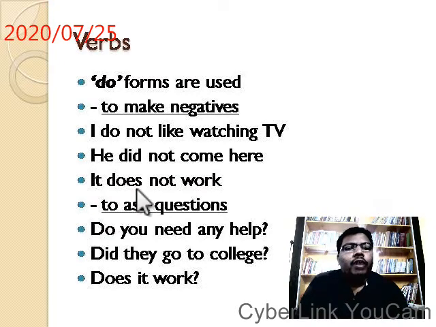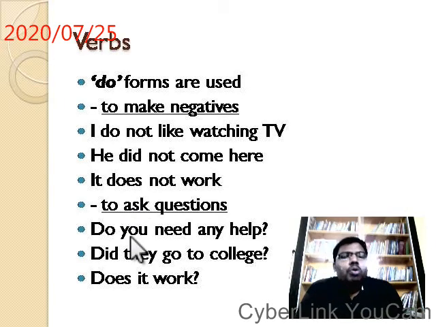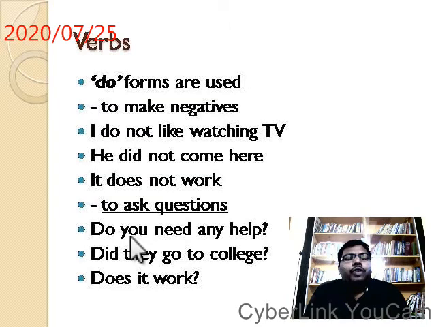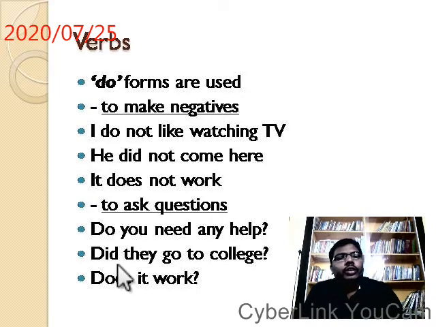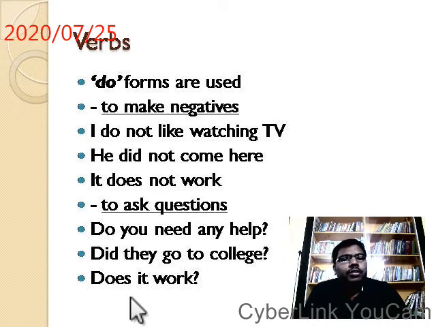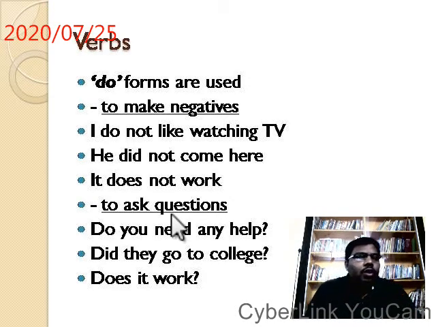It doesn't work. These are also used to ask questions. Do you need any help? Did they go to college? Does it work? All these are do forms. They are used to make negative sentences and to ask questions.